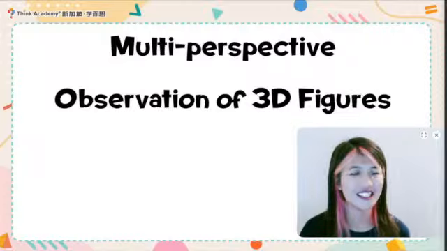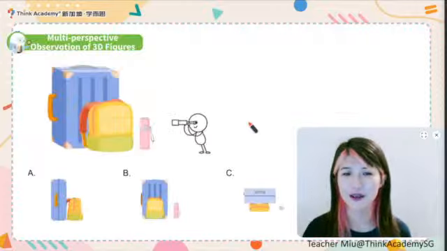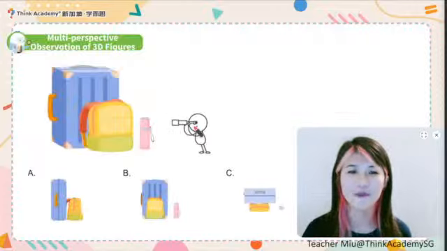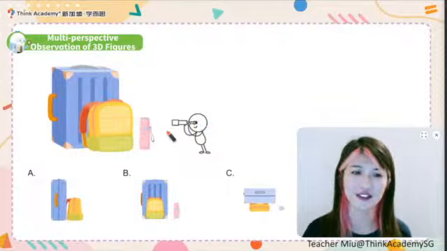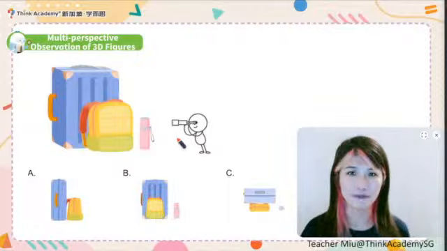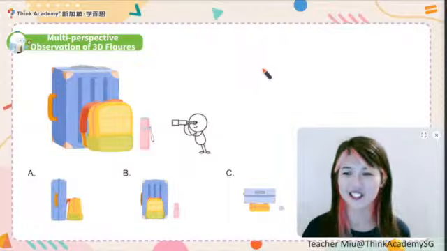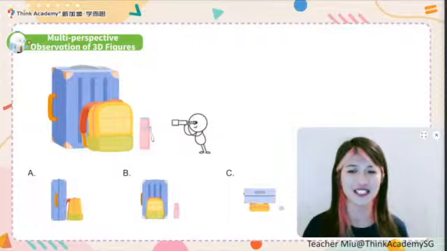Now guys, let's take a look at the first thing first, alright? Before we look at the cubes, let's take a look at this one. If Mew was just standing in front of my school bag and the suitcase and my bottle, what would it be like? Would it be A or B or C? Please key in the chat box and let me know. If I stand at the front, it will look like A or like B or like C.